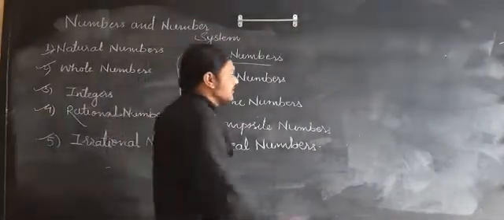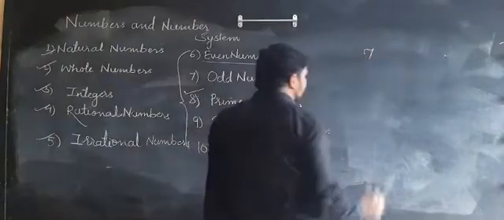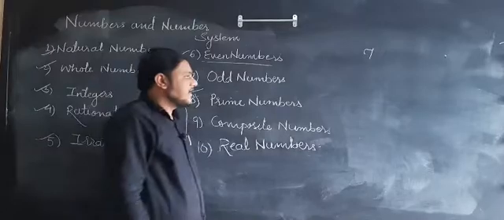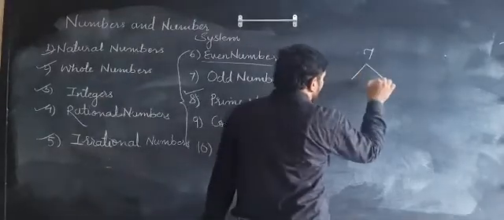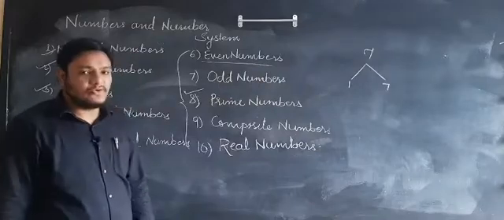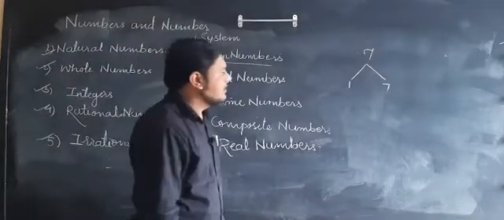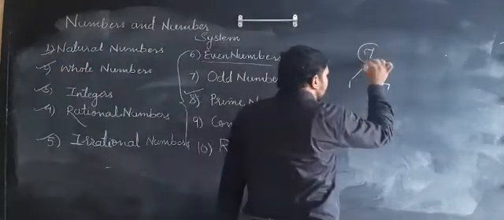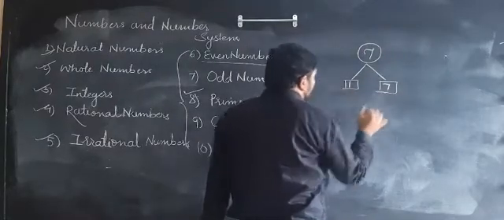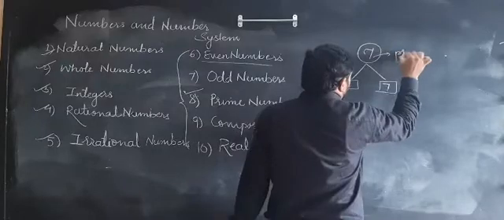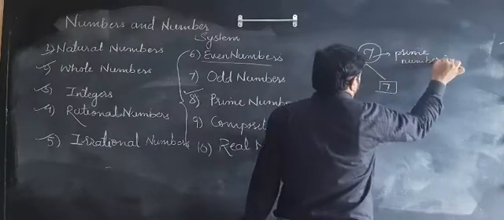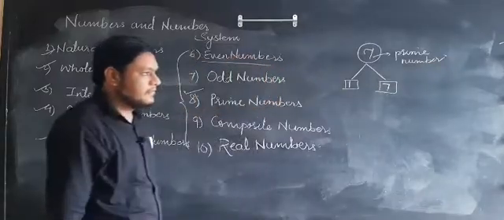No doubt? Yes. If I write here the number 7, 7 is a number which has only two divisors, 1 and 7. So 7 is that number which is divisible by 1 and itself. That is why 7 is a prime number.